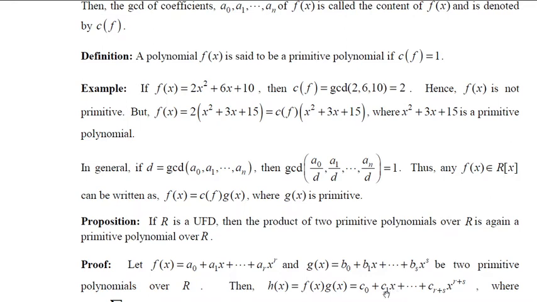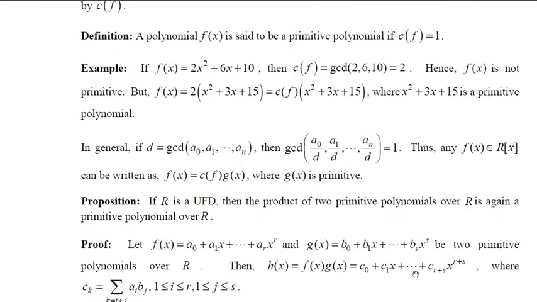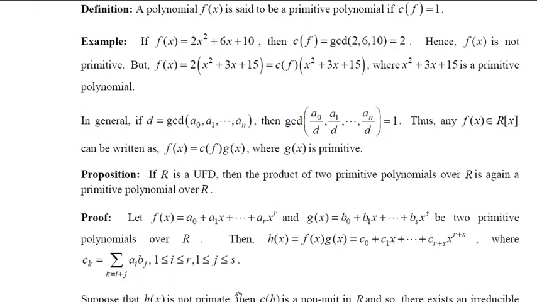So we write that as c1, which is a0 into b1 plus a1 into b0. Similarly proceed like that. In general, ck is the summation of ai into bj, where k satisfies i plus j, and i runs from 0 to r and j runs from 0 to s.